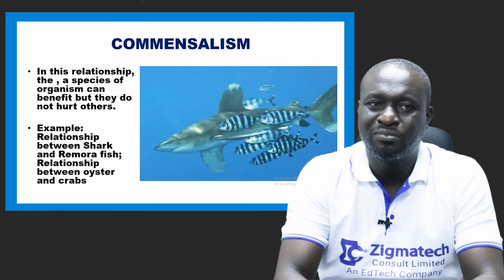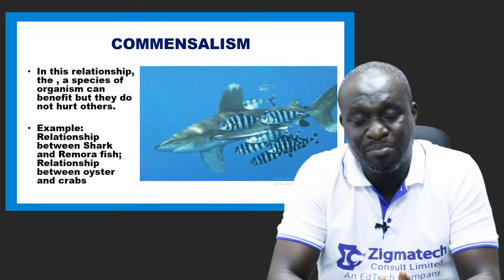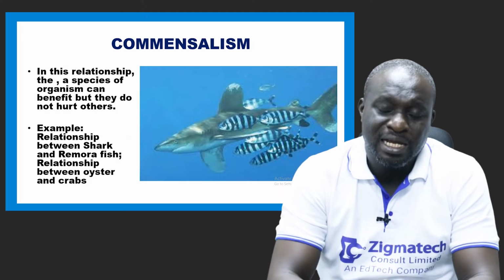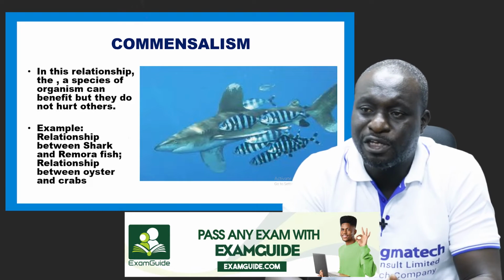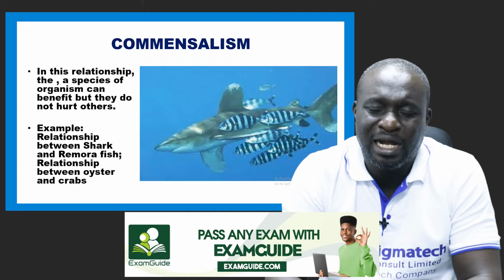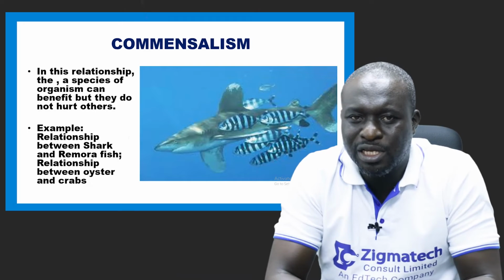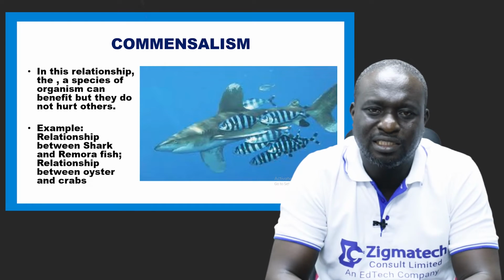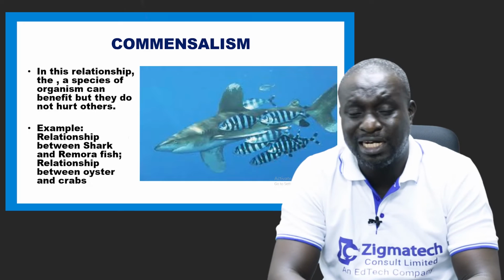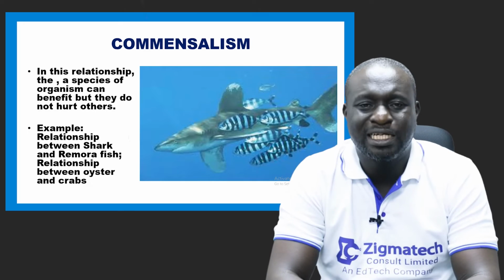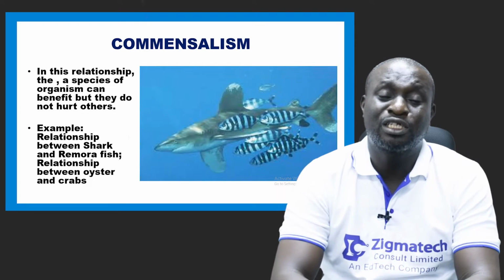Now, an example of an ecological association that can be termed commensalism is the relationship between the remora fish and the shark. You will notice, if you are conversant with some documentaries on marine habitats, that when you come across the shark, the shark doesn't move alone.